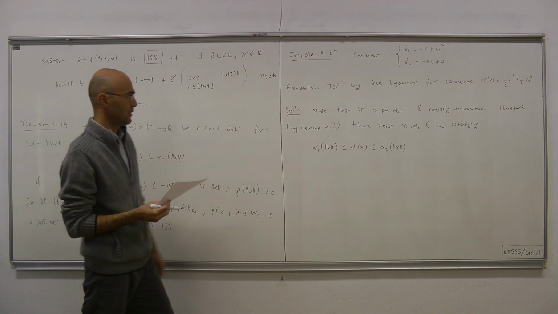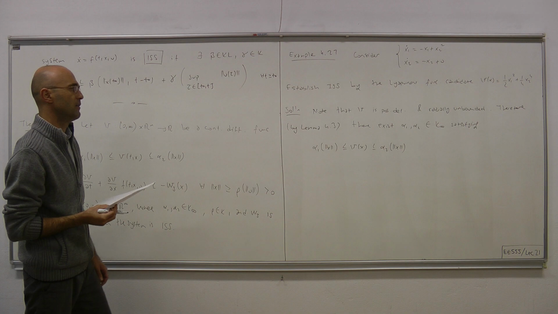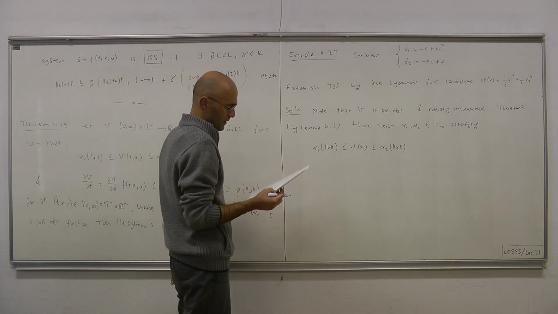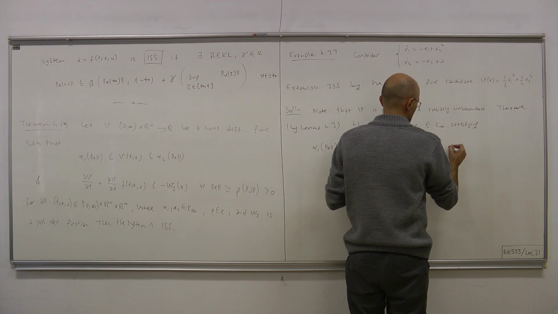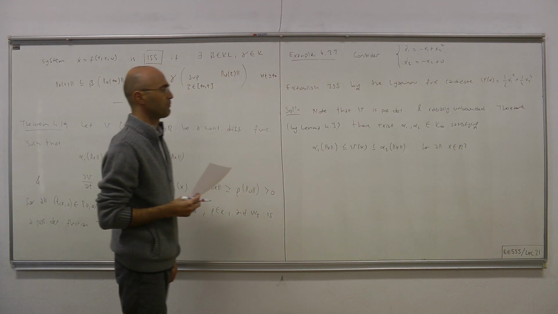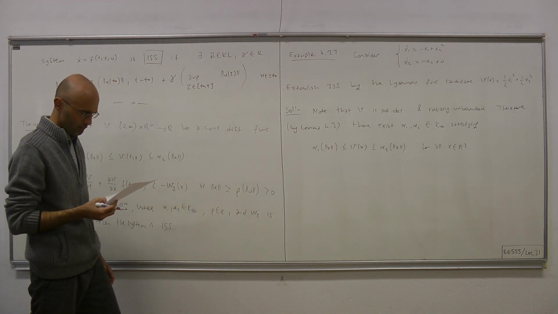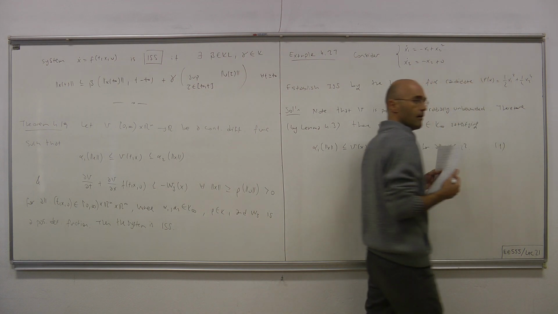So the Lyapunov function is sandwiched between two class K infinity bounds for all x in R2. Let's call this property 1.